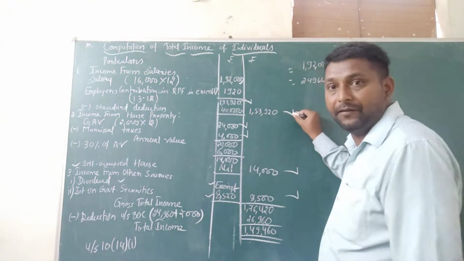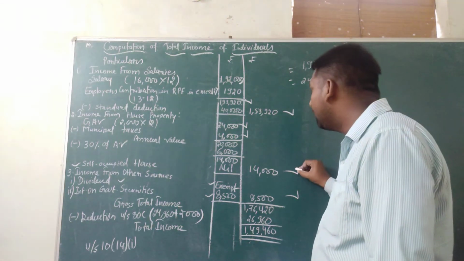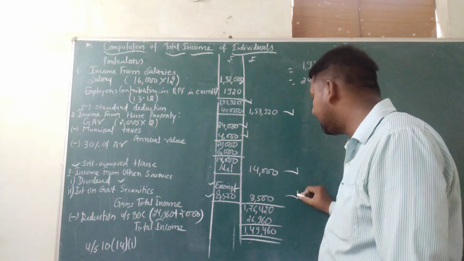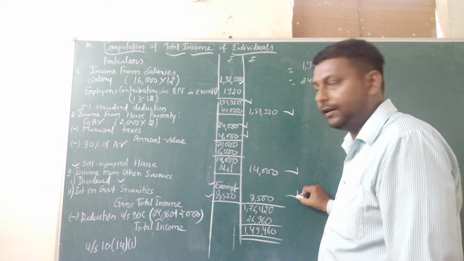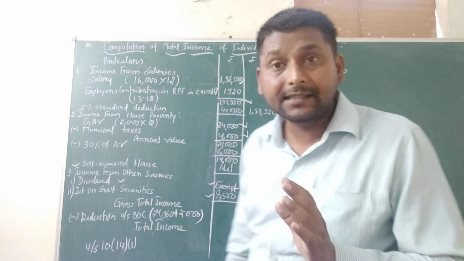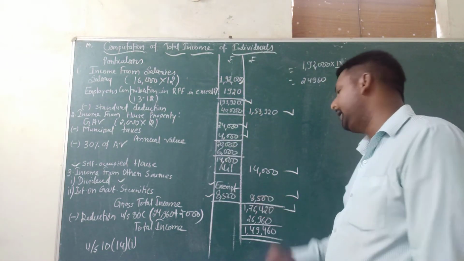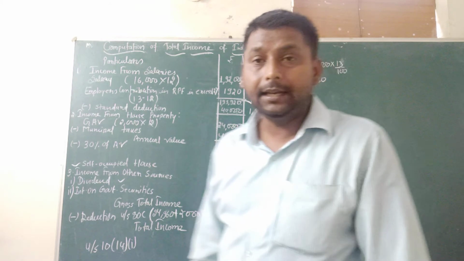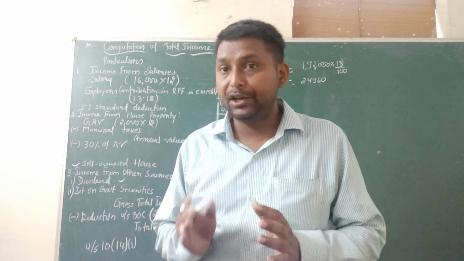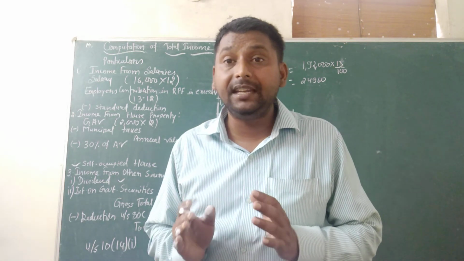So 1,53,920 plus 14,000 plus 8,500. While adding, we receive 1,76,420, which is the gross total income. Then minus deduction under sections 80C to 80U.